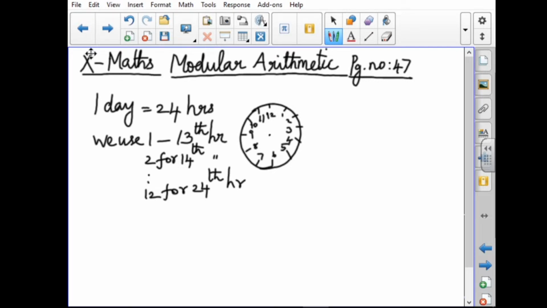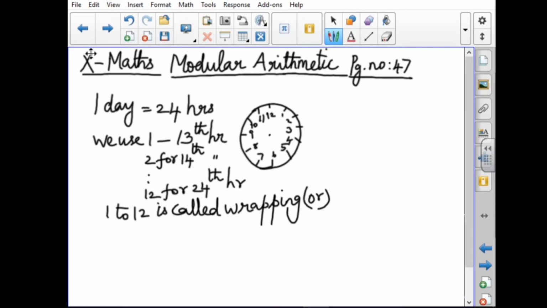So for 1 day we are using 1 to 12 two times. The numbers from 1 to 12 are called wrapping numbers. After 12, instead of repeating 13, 14, 15, we use again 1, 2, 3, 4. So it is cyclic.